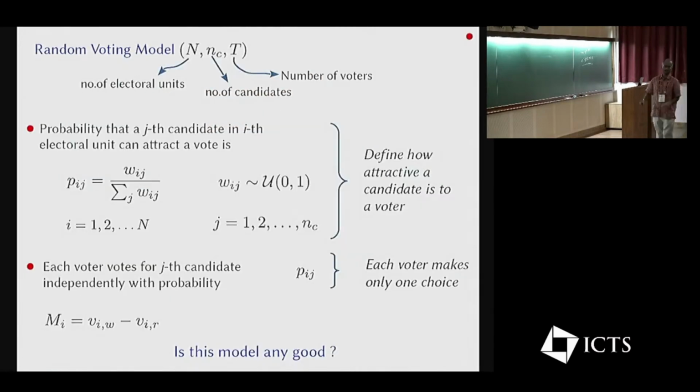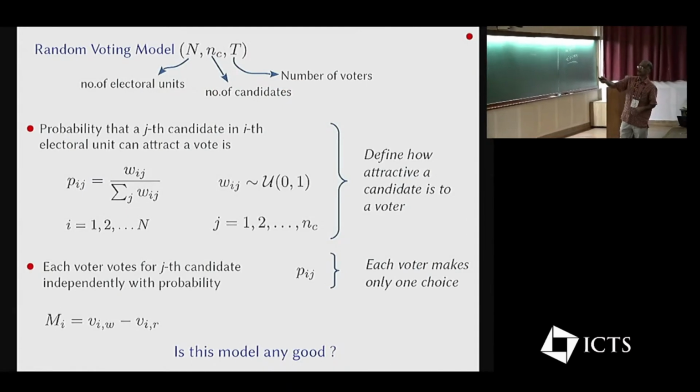Finally, this is our random voting model. It's a very simple model. The input is the number of electoral units, which is the number of constituencies to fix your ideas, and NC is the number of candidates and the number of voters. And the model is very simple.